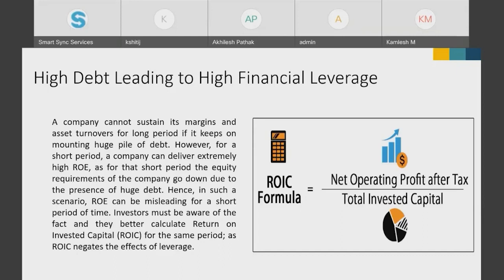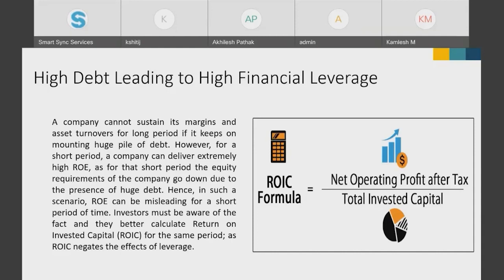But in such a case, it is much better to use ROIC, which is return on invested capital, because in case of ROIC, you basically negate the effect of leverage. So what is ROIC? ROIC is net operating profit after tax, and the denominator over here is total invested capital. So what is total invested capital? In total invested capital, you take both equity and debt.